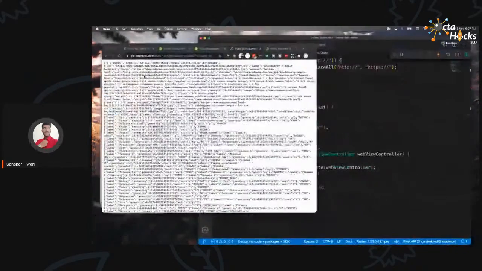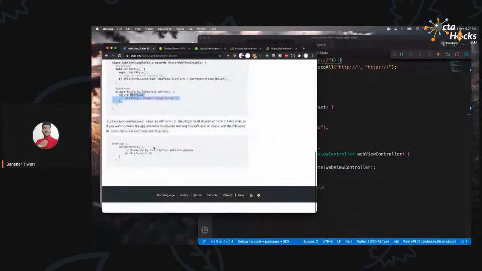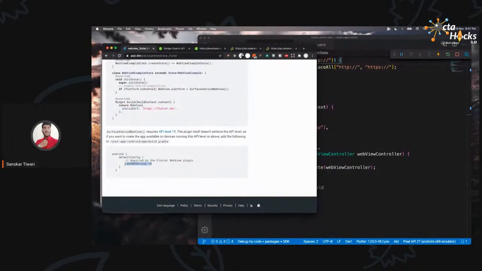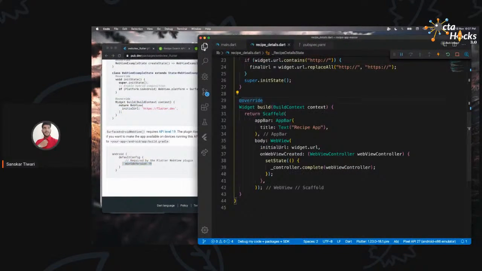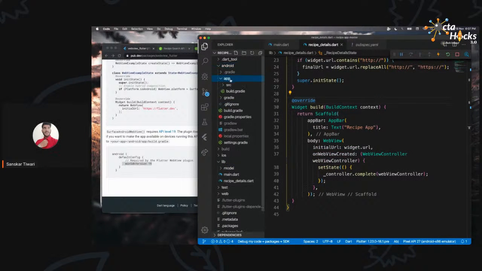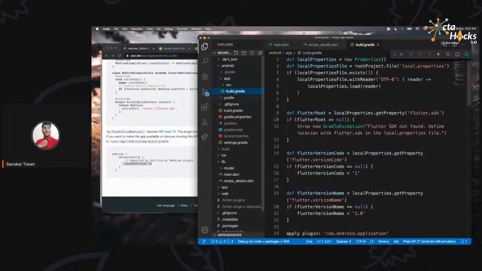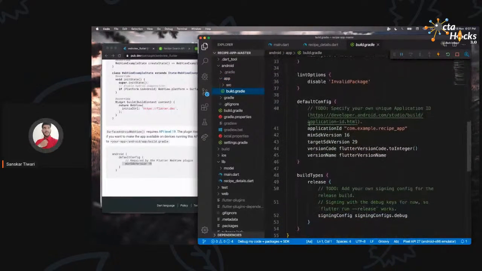Okay, so there are some setup requirements which we might have. This requires the minimum SDK version to be 19, so let's just make sure we have that. You just need to go inside the Android folder and then the build.gradle file. And over there, you can see we have it as minimum 16. So let me update that.